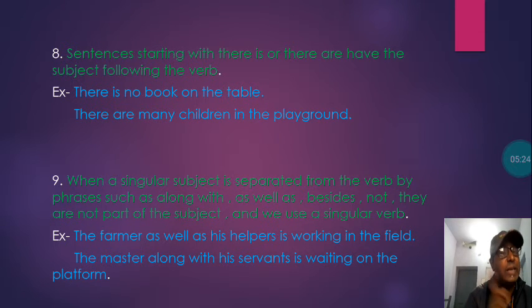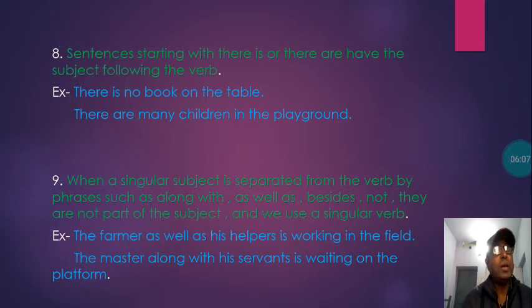The sentence starts with "there is". But here book is singular, because in "there is" the verb is "is", and that is singular form, and that's why there is no book, not books, on the table. Another example: there are many children in the playground. This sentence starts with "there are", and in this one the verb is plural, that is "are", and that's why many children.